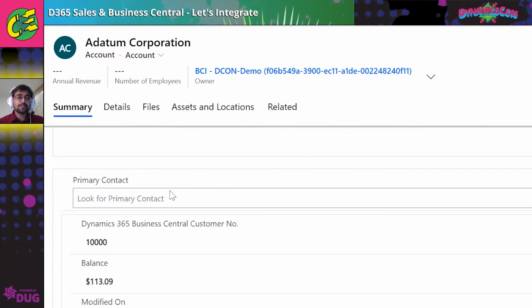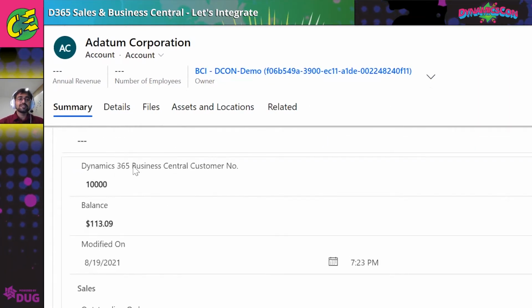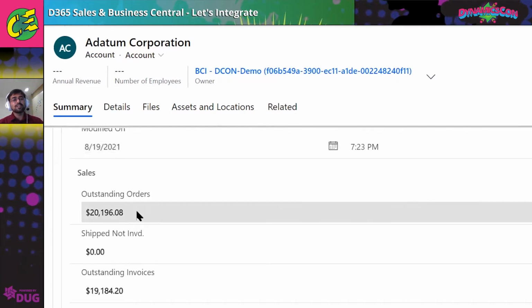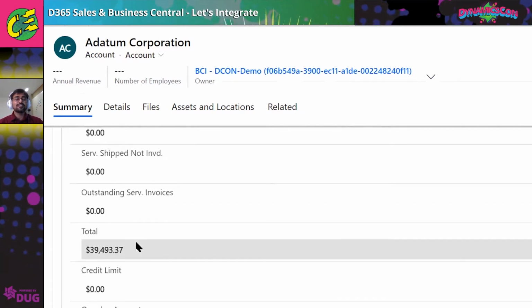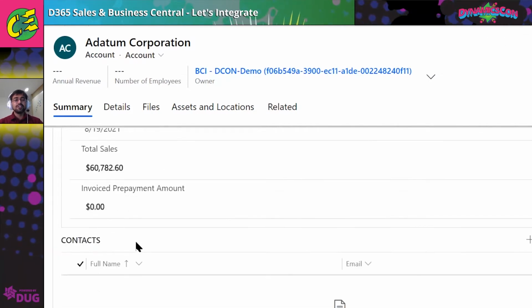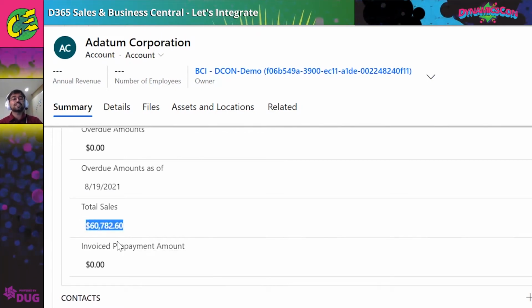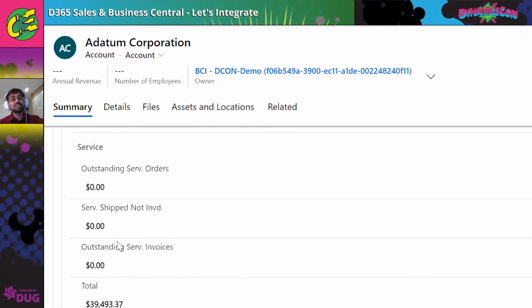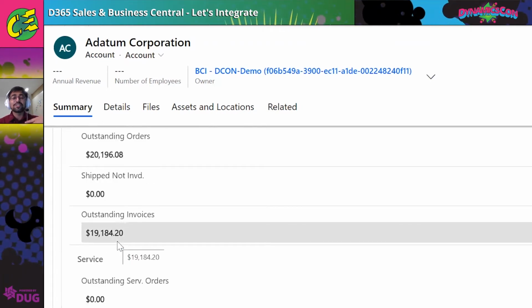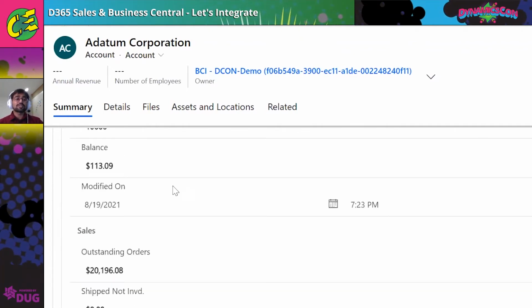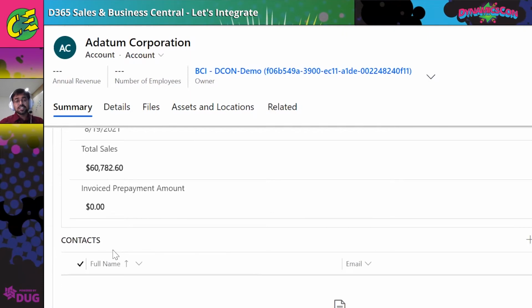One beautiful part about this, which we'll see later in Business Central, is the information about Business Central: what is the balance, how many orders are outstanding. Everything is synchronized in a view here. So anytime I as a sales rep want to know if this account has paid all the dues, I can see everything here: how much is due, the credit limits, the balance for them, and how many orders are not processed. This is a very important view that this integration provides.